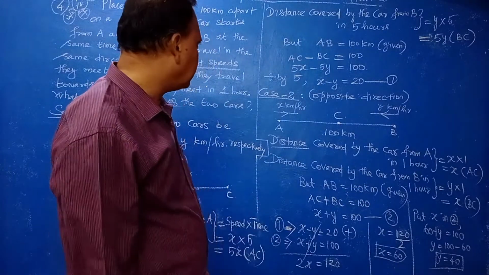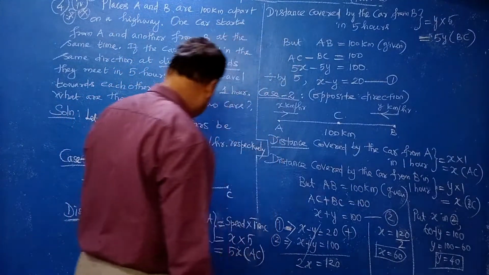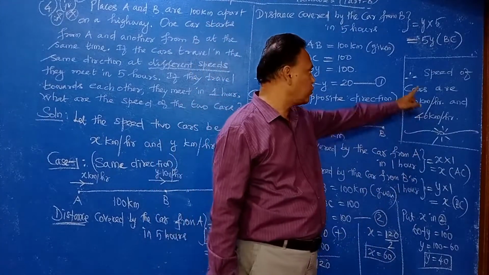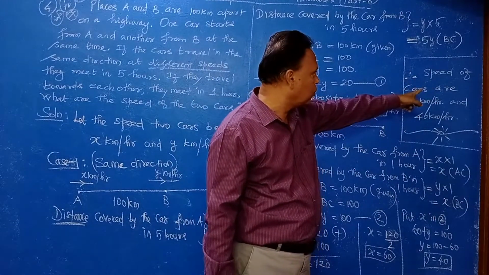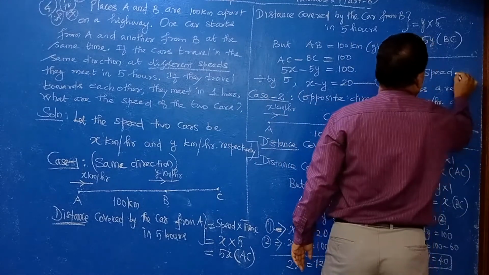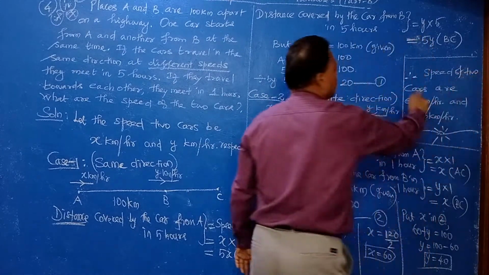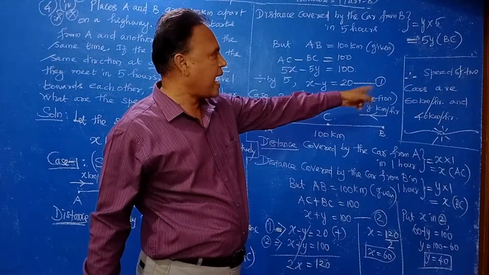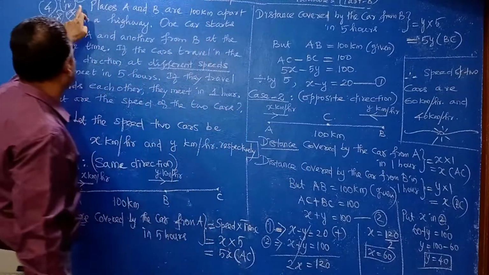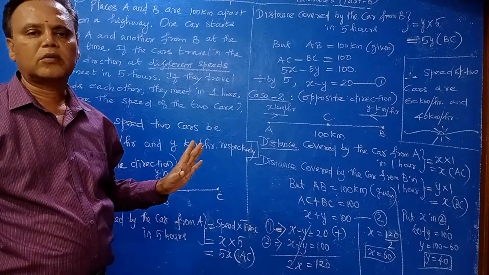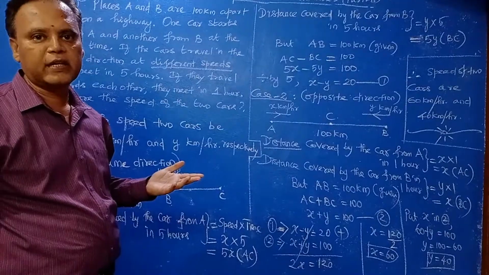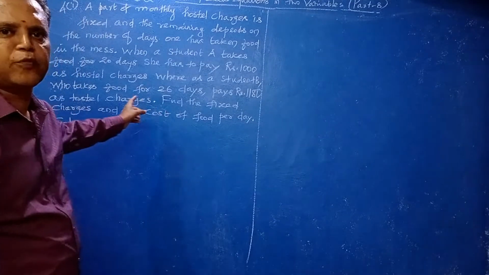So you have to write the final answer. Therefore the speeds of the two cars are 60 km per hour and 40 km per hour. Understand? This is a very, very important problem. You have to practice 3 or 4 times. I will give the same type of problem as homework also. Clear? Next problem we will see.